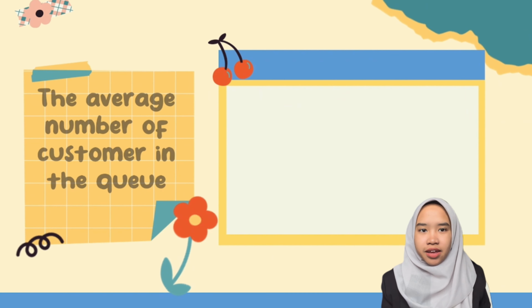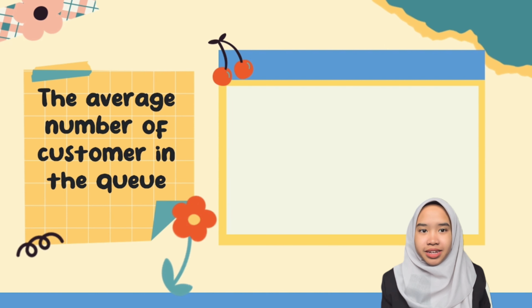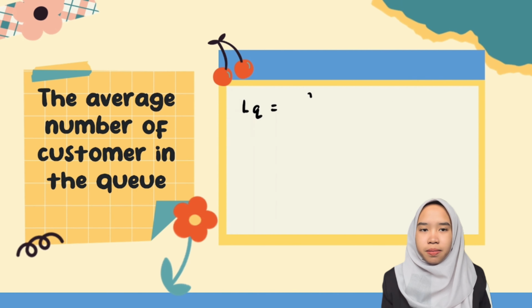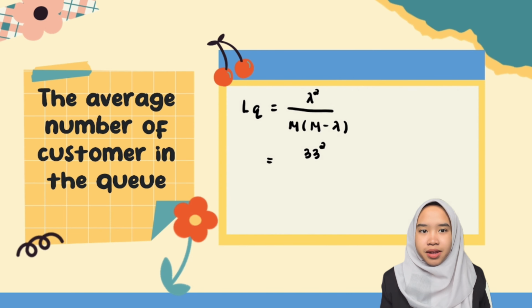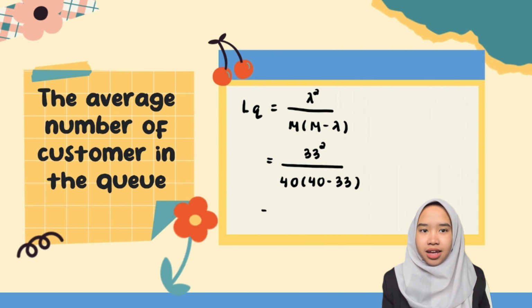17.5%. Next, we can find the average number of customers in the queue by using the formula of Lq equals lambda squared over mu times mu minus lambda. So, when we substitute the values of lambda and mu, we will get the answer 3.8893, approximately equal to 4 customers.